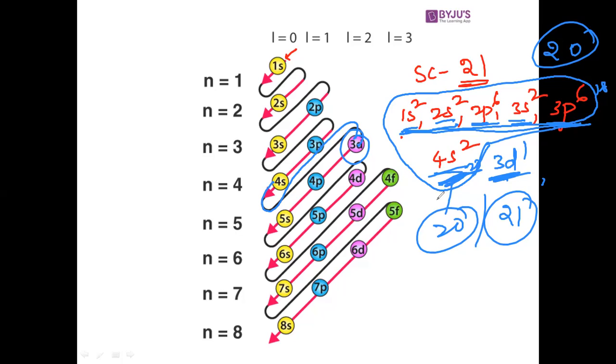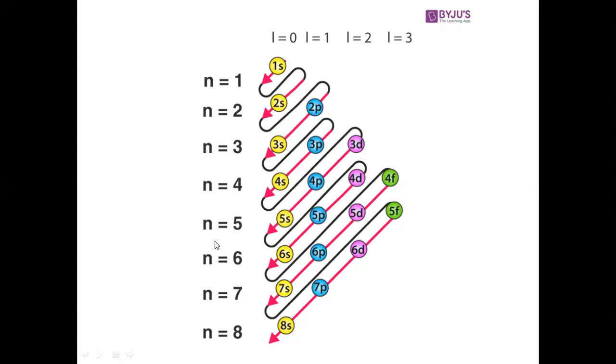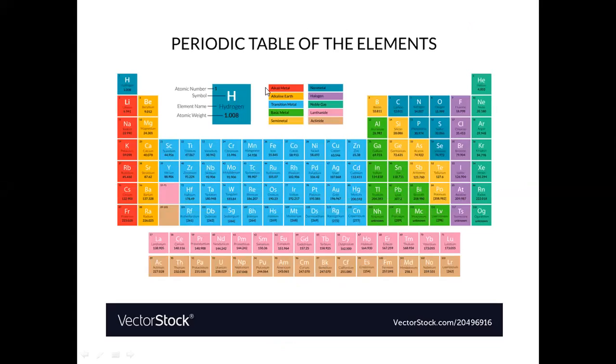So what is the element which has atomic number 20? You can check here. Scandium is 21, which means the element with 20 electrons will be calcium. This is 19, and you know that this is 18 here.